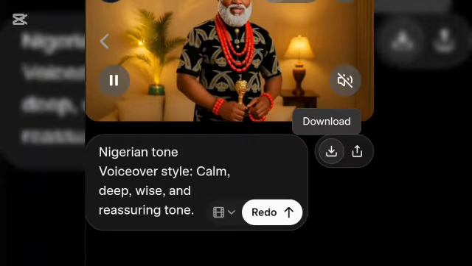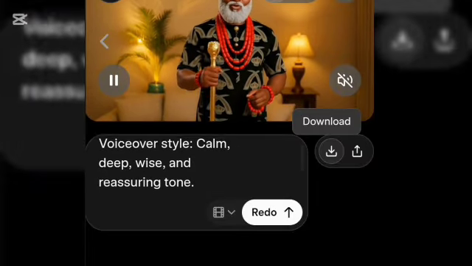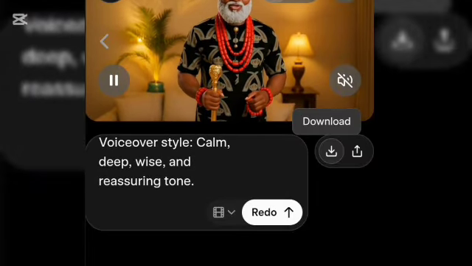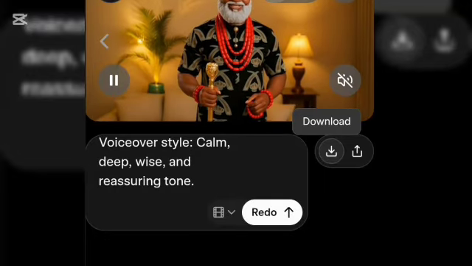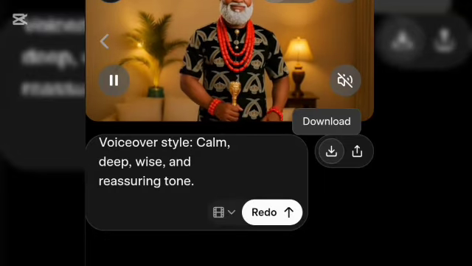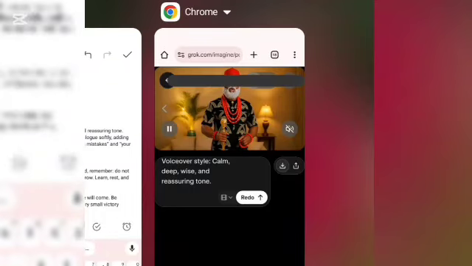You have to use this method, all right? We are adding a voiceover style instruction to your videos. If you don't follow this procedure, most times your characters might sound British or have any other accent aside from the one you want. Okay, so we are moving over to ChatGPT.